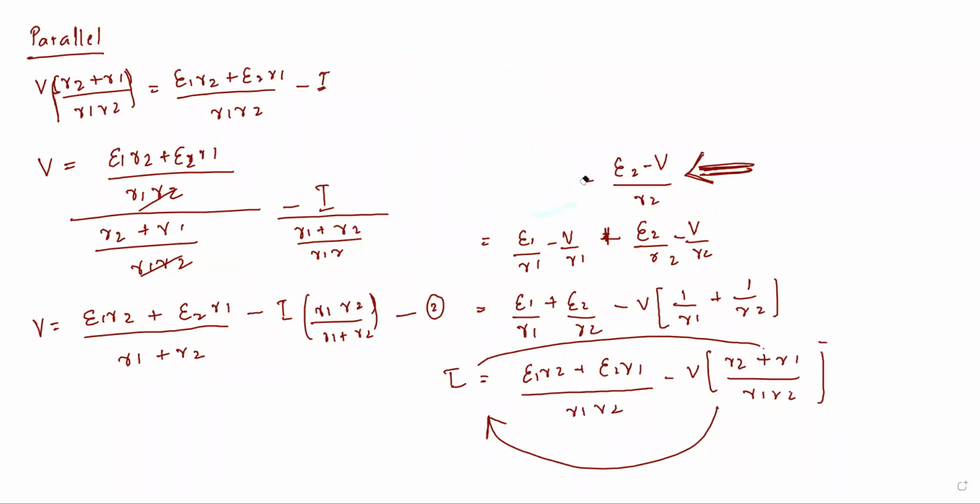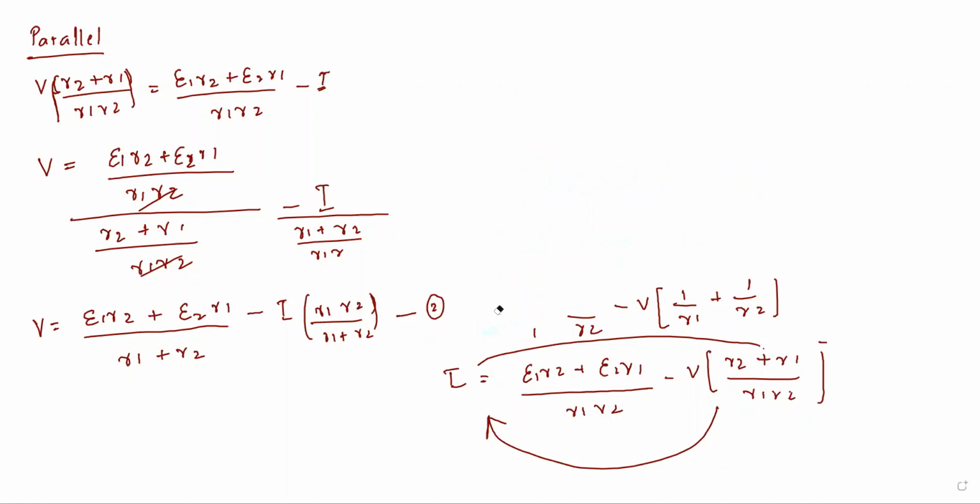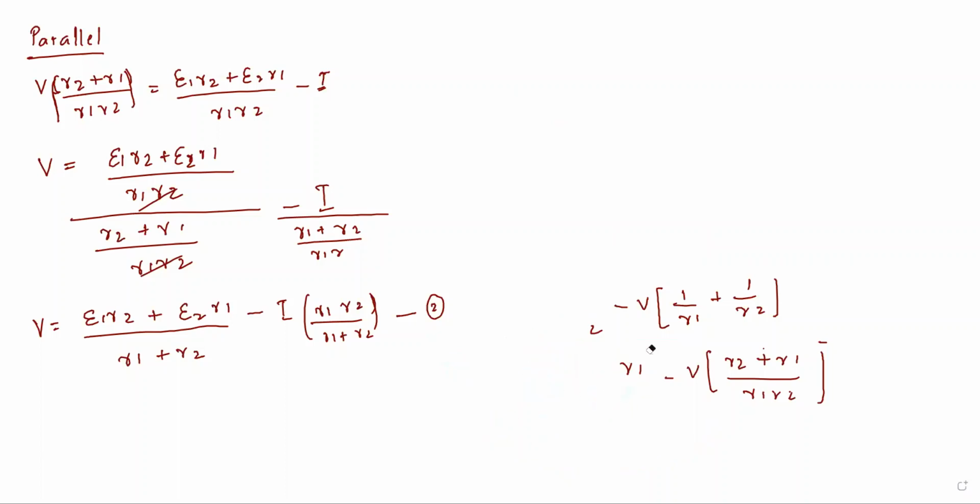Just a second, I will erase it. This is very simple. Only because of the mathematical derivations it is looking lengthy, but it is very simple.